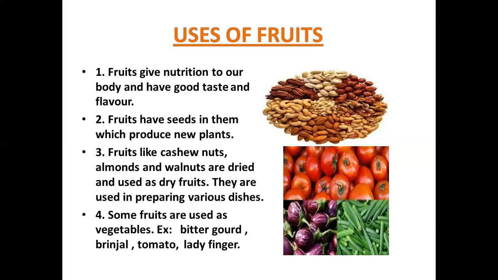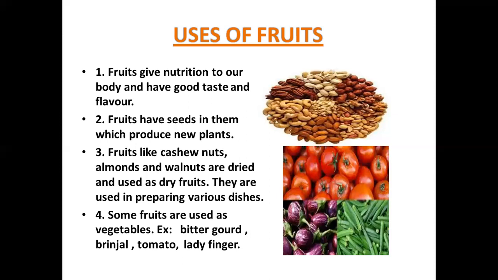So fruits give nutrition to our body and have good taste and flavor. And fruits have seeds in them which produce new plants. Fruits like cashew nuts, almonds and walnuts are dried and then used as dry fruits. They are used in preparing various dishes like kheer, sweets, etc. Usually these dry fruits are used in winter season to produce heat to our body. Why? Because in winter season it is very cool weather. So these dry fruits are used to give warmth to our body.